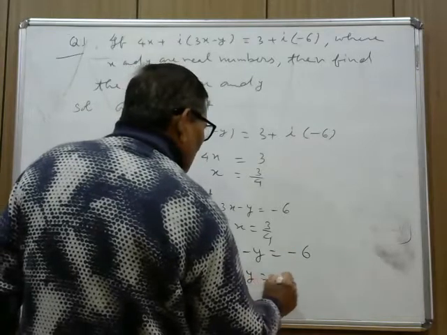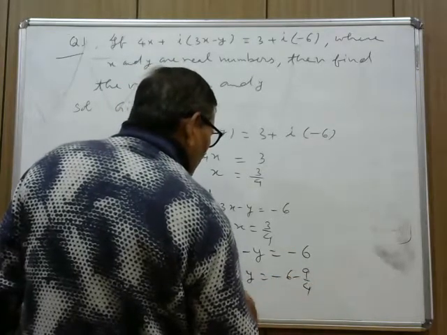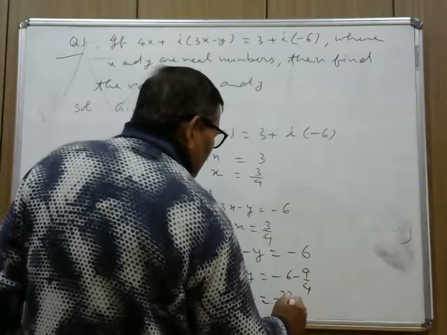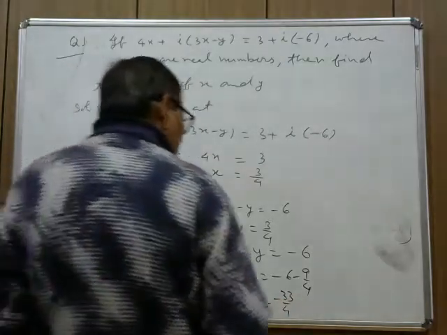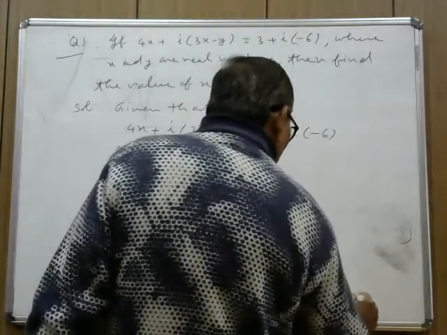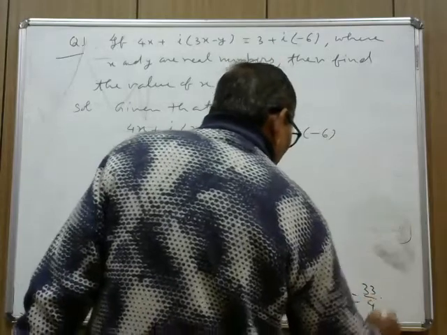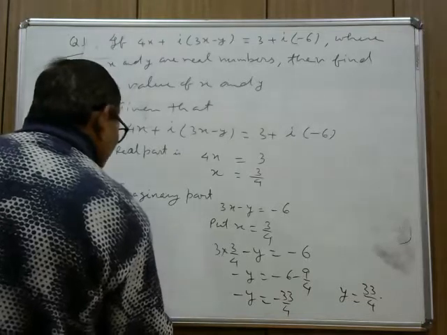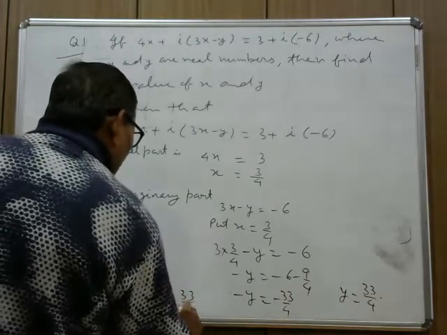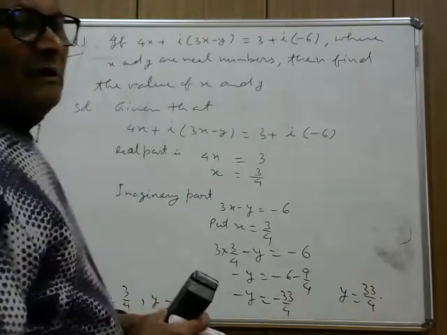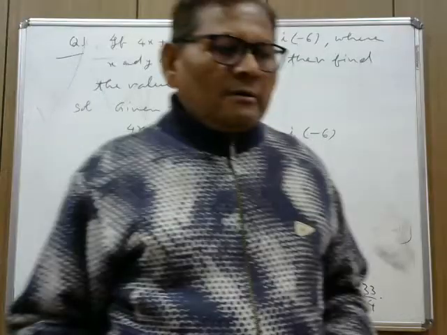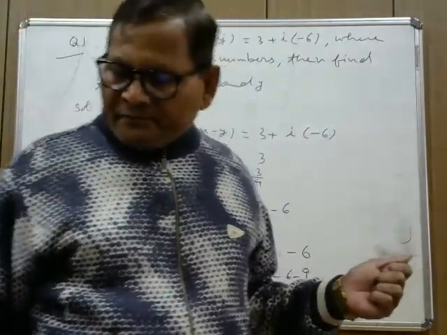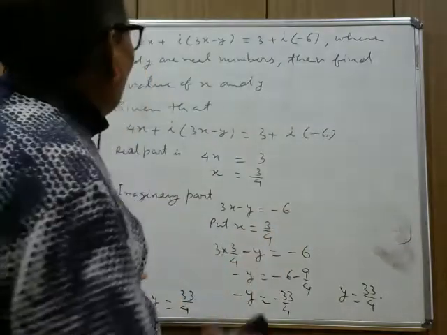Minus y equals minus 6 minus 9 by 4, minus y equals minus 33 by 4, which implies that y equals 33 by 4. So your value of x is 3 by 4 and value of y is 33 by 4. In this way you can solve the given type of question by applying the concept of equal complex numbers.